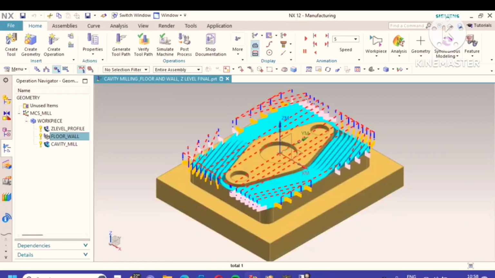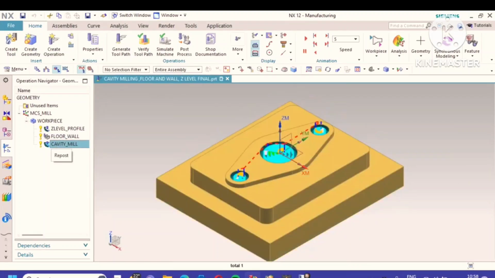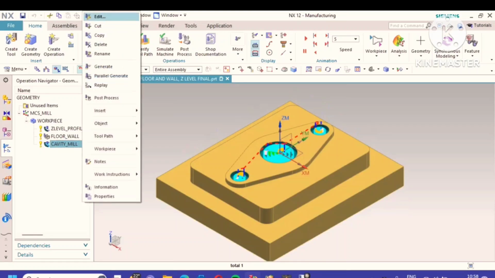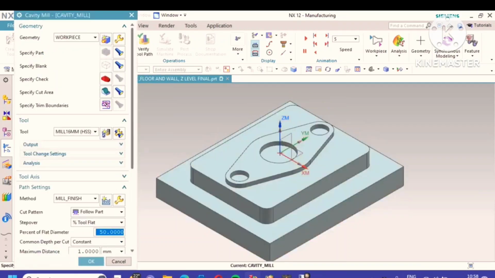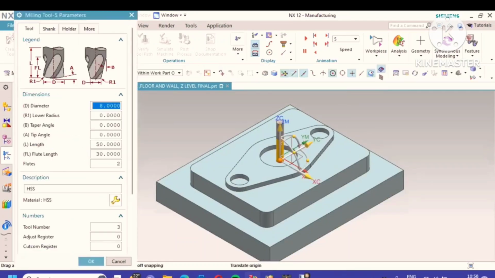Now the final step is editing the programs as per your need. In this, see, cavity mill. I have completed all 3 cavity operations, but I have taken an end mill of about 8 mm. So you may have some doubts, sir, why we are using 8 mm?